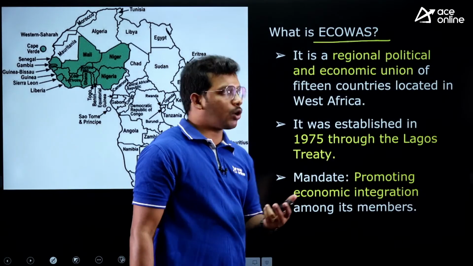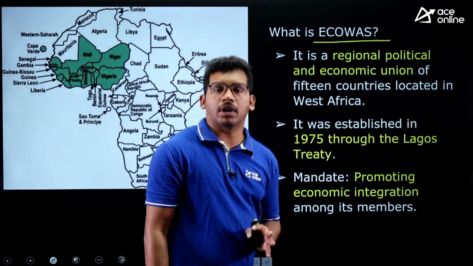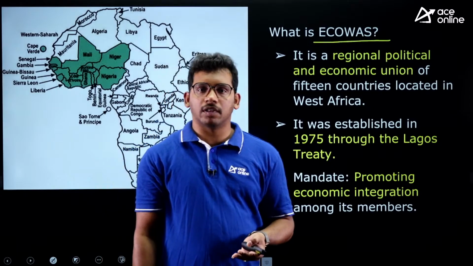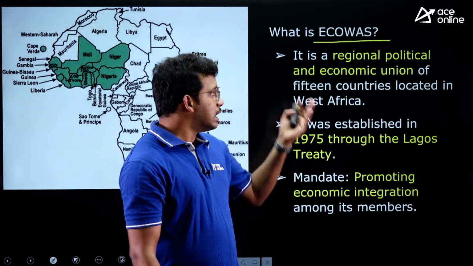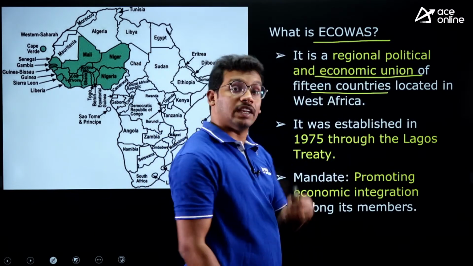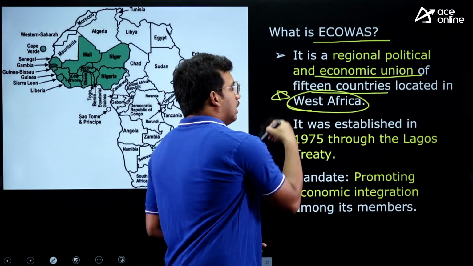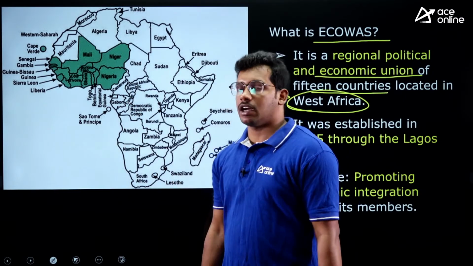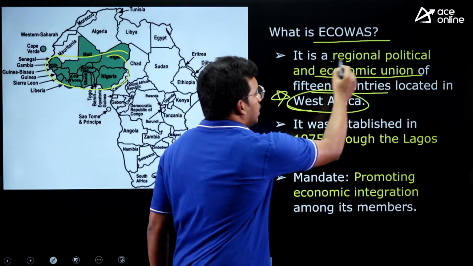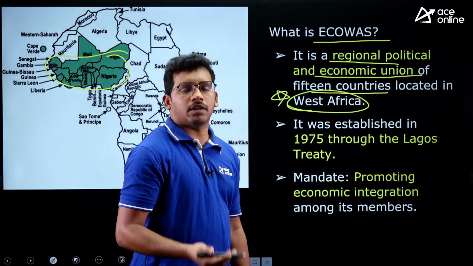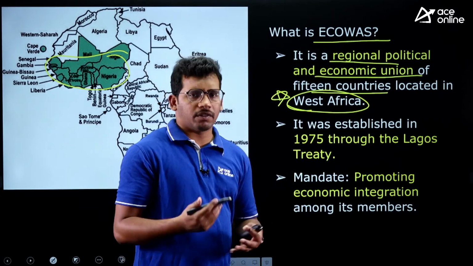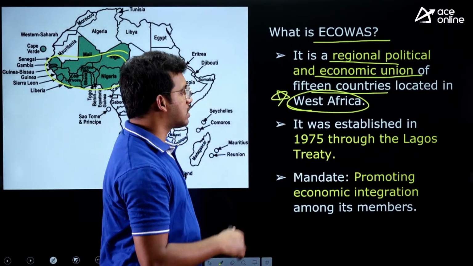We need to see what is ECOWAS. It is like a regional political and economic organization. Like how India has SAARC or Quad, a number of international organizations, right? Similarly, this is for Africa, a regional political and economic union of 15 countries in West Africa. This is very important. It is West Africa. So you can see here 15 countries. These are the ECOWAS countries, right? And what is the main thing? Regional political and economic union. So whatever trade they want to generate between the countries, employment exchange, economic exchange, they are supporting each other in the West African region.